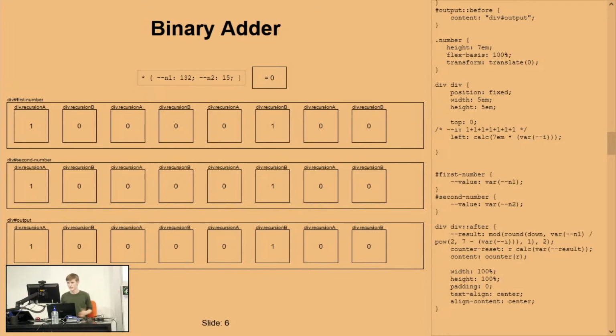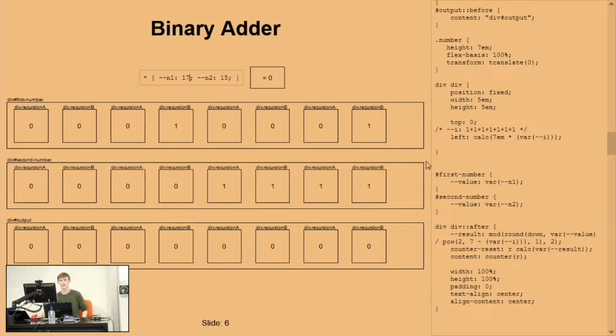Fantastic. Now we're going to do a similar thing, but instead of using n1 as our value, if I set this to be value, which we set to be n1 in our first number and n2 in our second number, hey look, we get each of these to be the number that they're representing. We now have a display working for our two numbers, we just need the output to work.